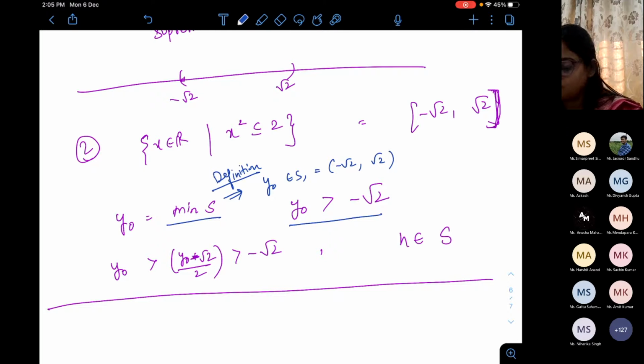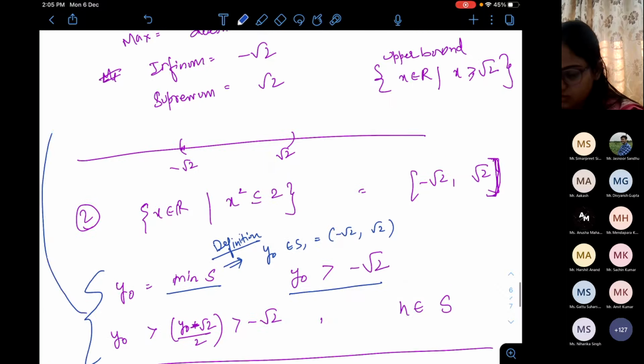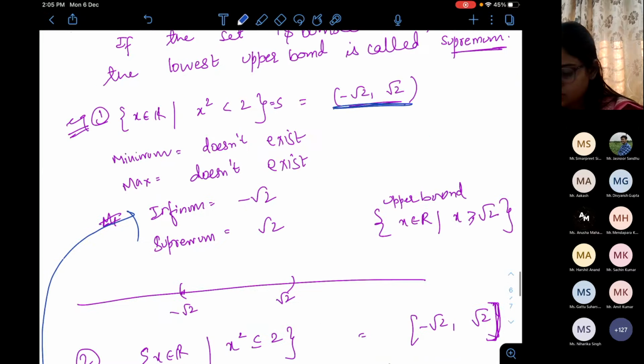But in this problem, it is less than or equal to 2, right? So minus root 2 and root 2 are also included. This explanation I have given for the example.